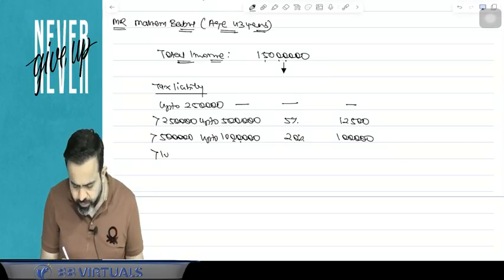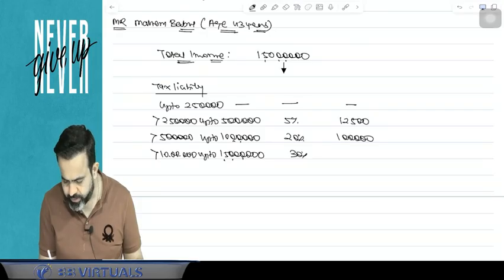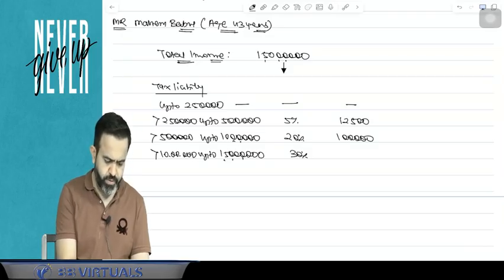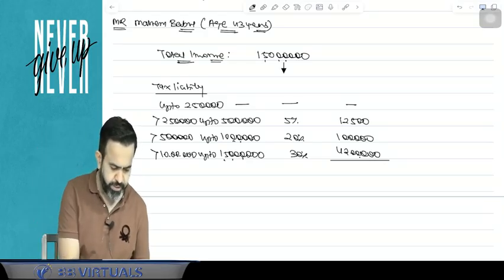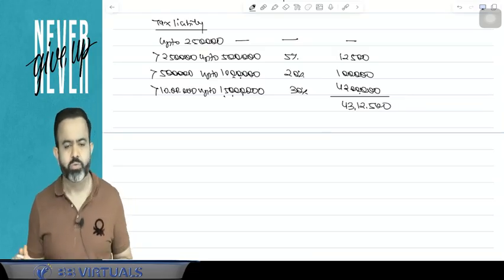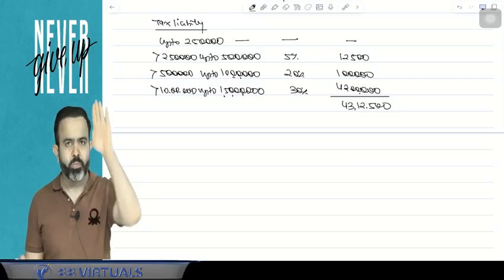Now more than 10 lakh up to 1 crore 50 lakh is 30%. So here 1 crore 50 lakh minus 10 lakh, multiplied by 30%, comes to 42 lakh. So guys, 42 lakh plus 1 lakh plus 12,500 comes to 43 lakh 12,500. That is the normal tax.